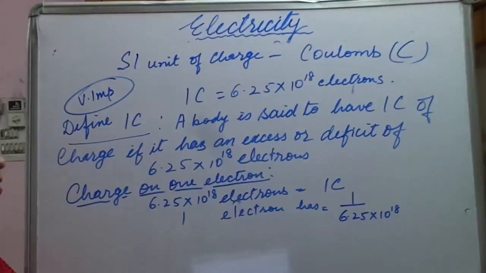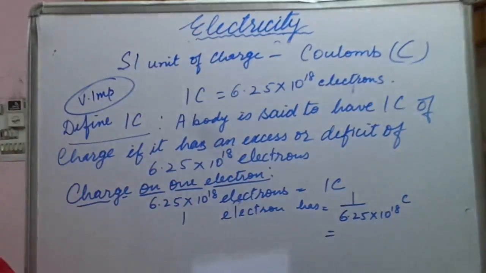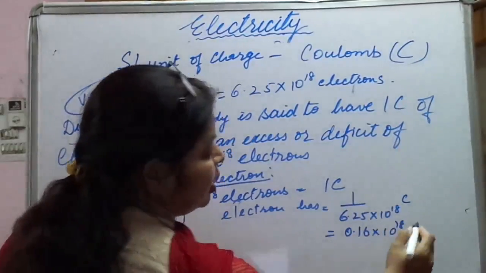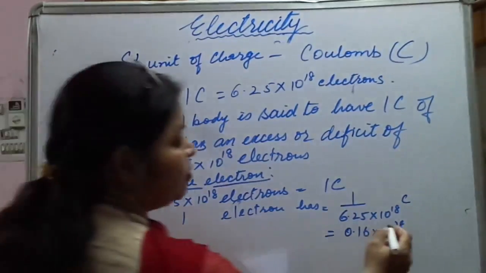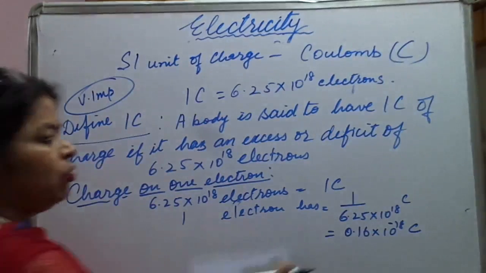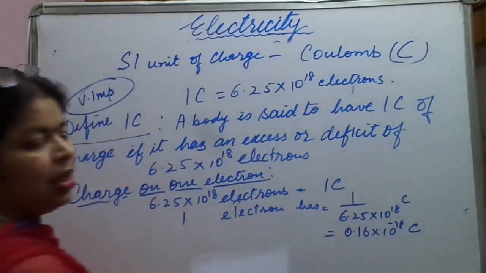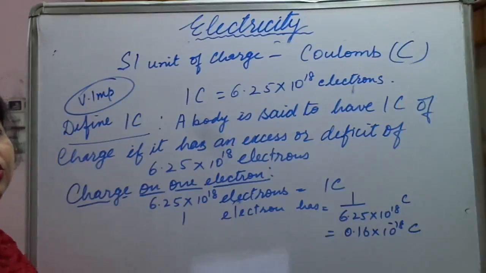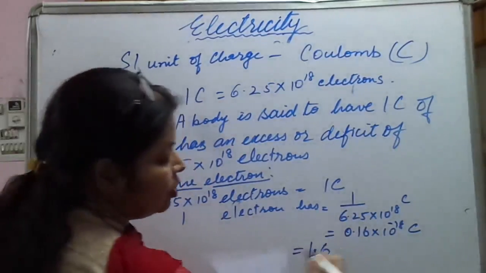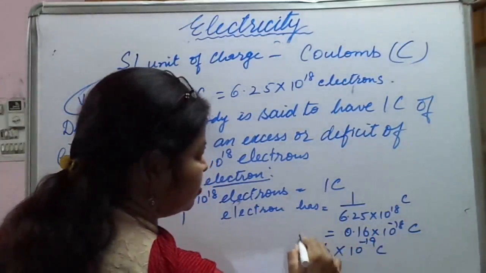So if we calculate it, it becomes this much coulomb. What will be the value that we are going to get? It will be 0.16 into 10 raised to power minus 18 coulomb. So to convert it into standard form, we are going to move the decimal to the right, so we add minus 1 to minus 18. It will become 1.6 into 10 raised to power minus 19 coulomb.